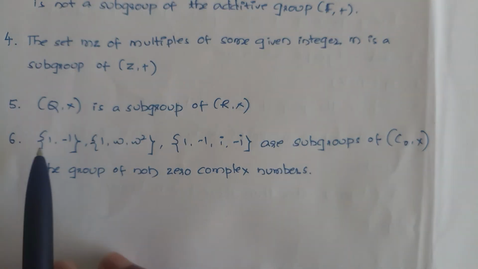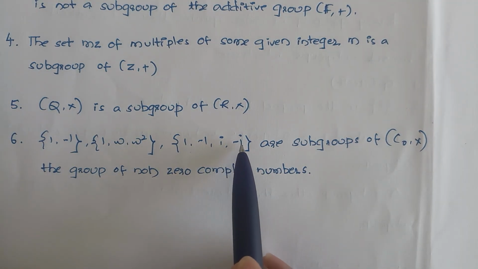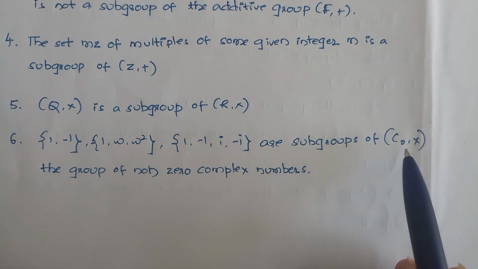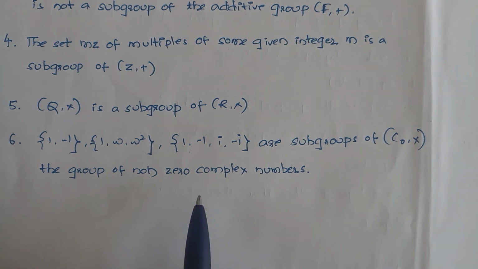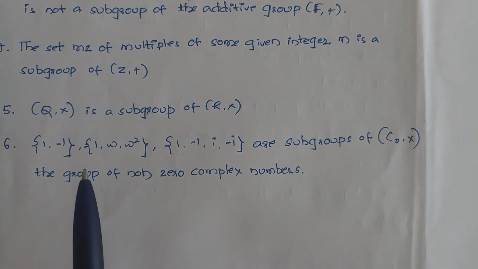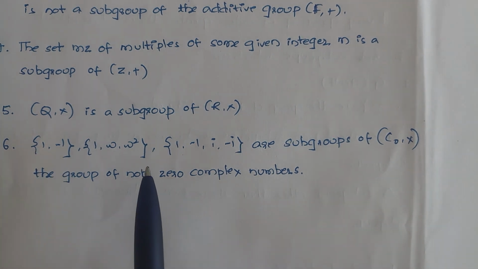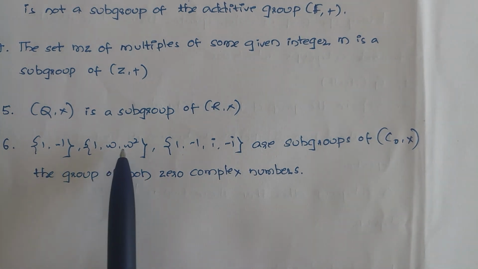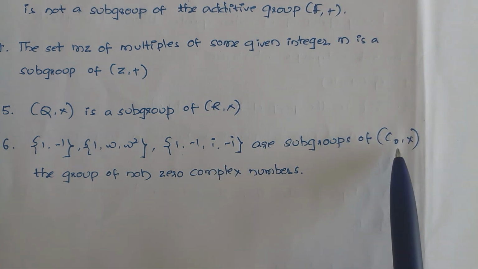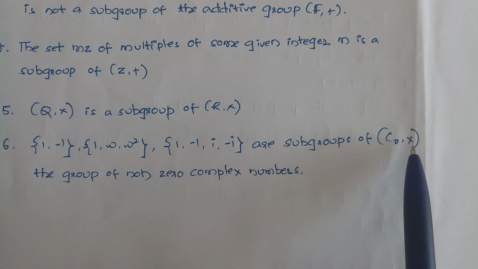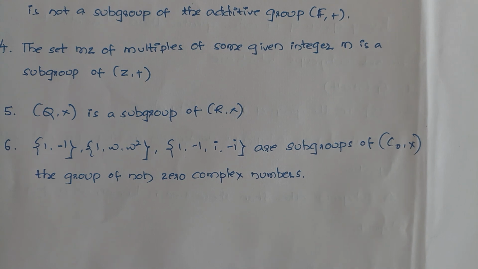Here {1, -1}, {1, omega, omega square}, and {1, -1, i, -i} are subgroups of C naught cross, the group of non-zero complex numbers, that is, all complex numbers except 0. These are some examples of subgroups.